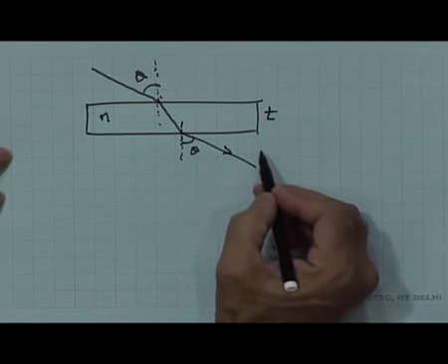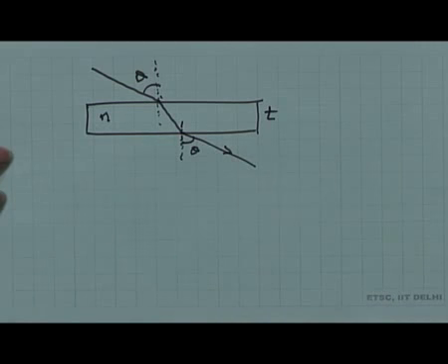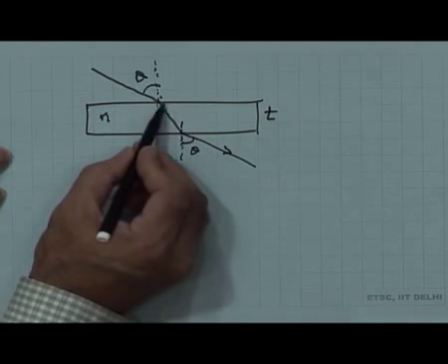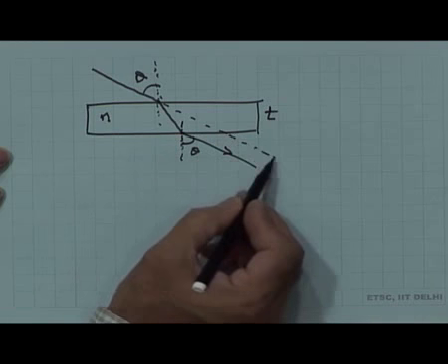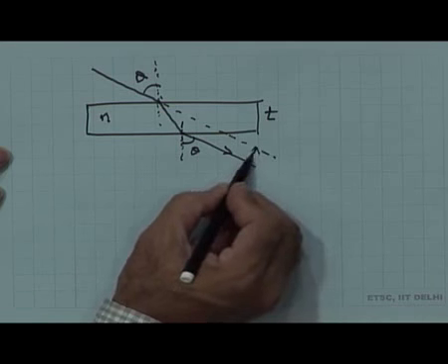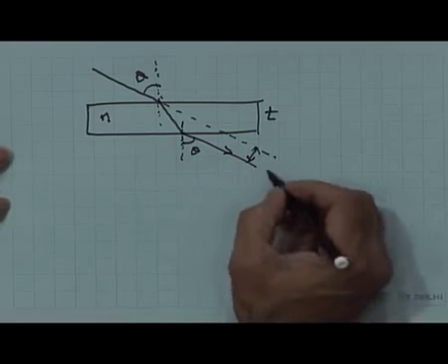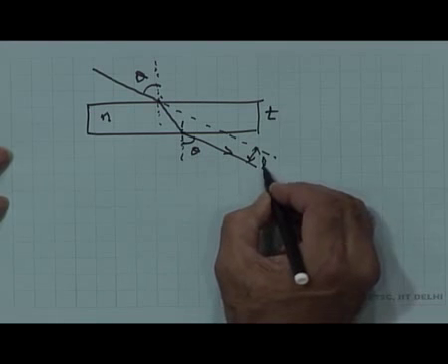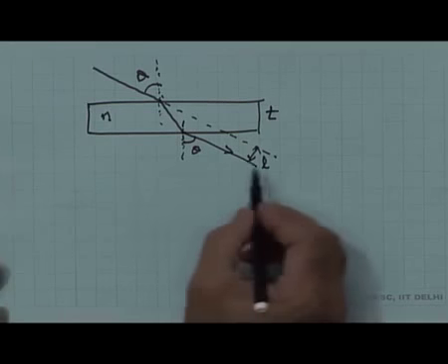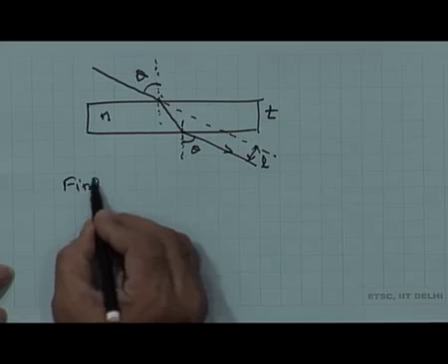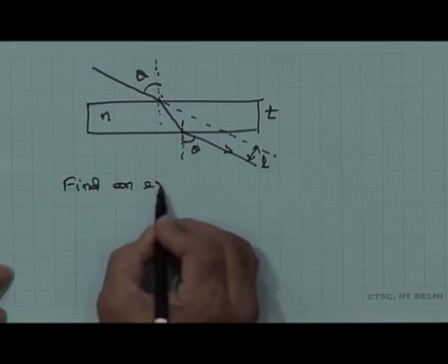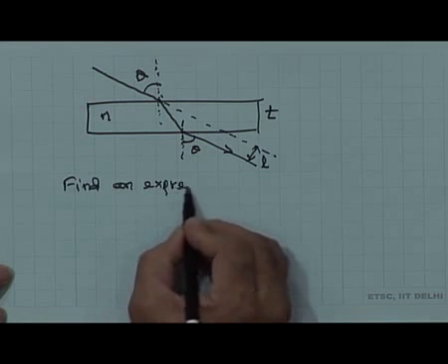T is the thickness of the glass slab and n is the refractive index of the medium. So, what we get is a lateral shift here, which I think I denoted as L. So, find an expression for L, the lateral shift.